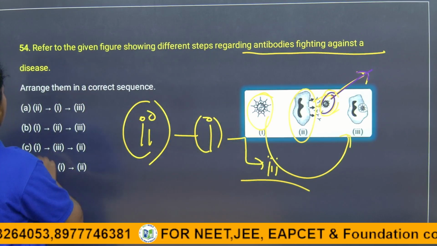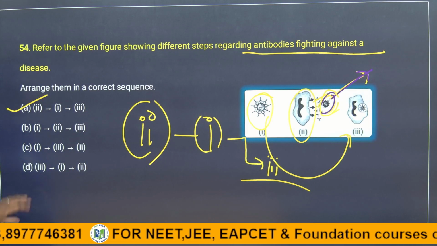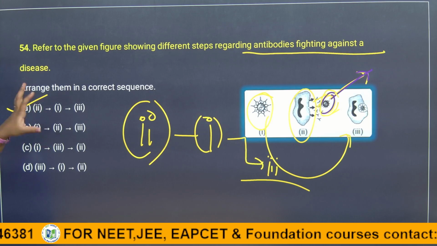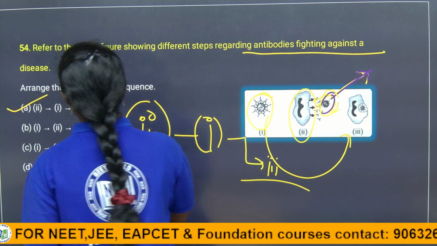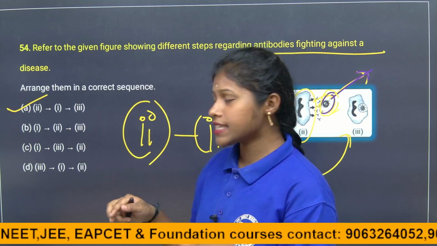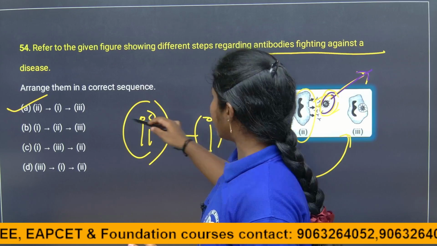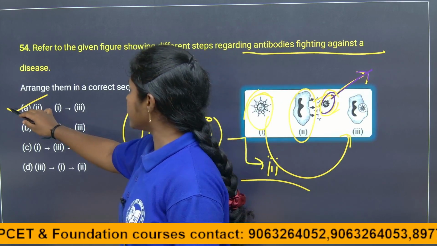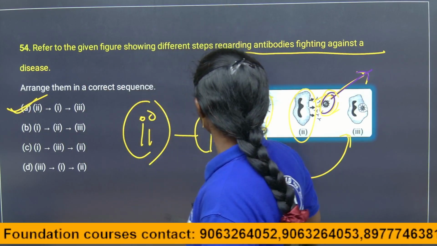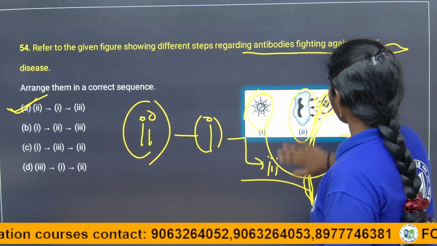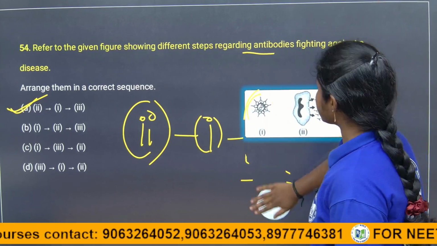The sequence is the first answer, children. Whenever a pathogen enters our body, what will happen? The antibodies are released, they round it up, and then they destroy it. The first option is the correct answer for this question. So this is how immunity helps in our body.